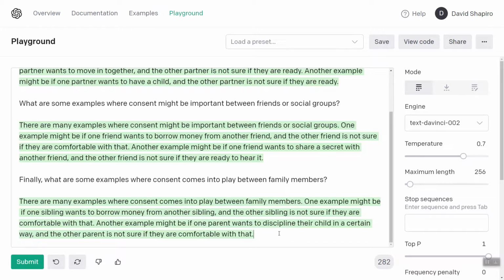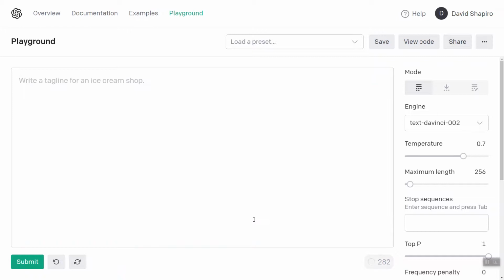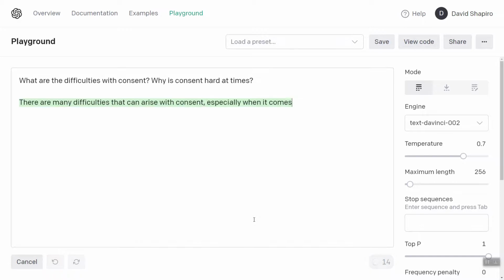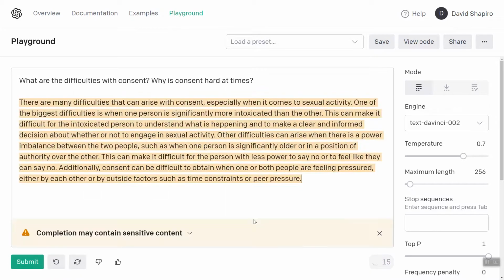Okay, so taking a big step back, what are the difficulties with consent? Why is consent hard at times? Let's see what it says. There are many difficulties that can arise with consent, especially when it comes to sexual activity. The biggest difficulty is one person is significantly more intoxicated than the other. Okay, so it's defaulting to sexual consent.